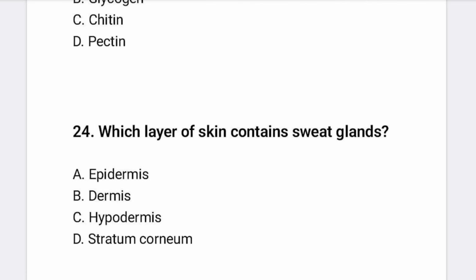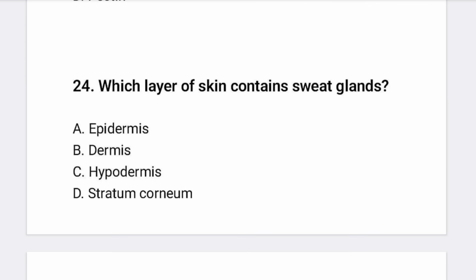Another, which layer of the skin contains sweat glands? So it is the dermis. The dermis contains the sweat glands. The other layer of the skin is the epidermis. Okay, so to be clear, which layer of the skin contains sweat glands? The dermis.